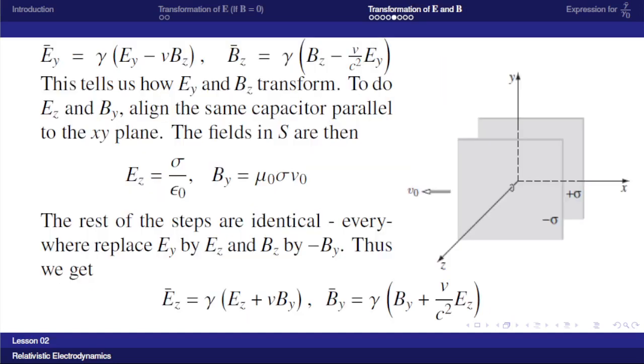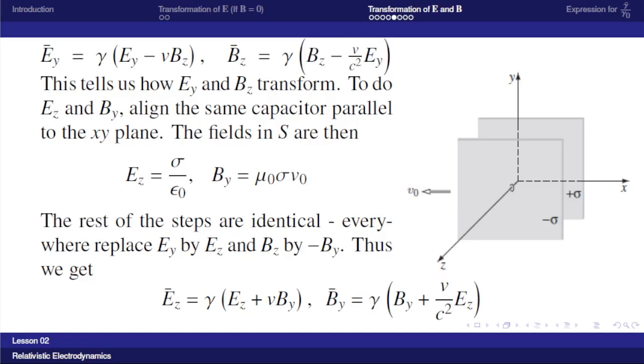That is, we have obtained the two transformations for the Y component of the electric field and the Z component of the magnetic field. Ey bar is equal to gamma into Ey minus VBz, and Bz bar is equal to gamma into Bz minus V by c square Ey. This tells us how Ey and Bz transform.